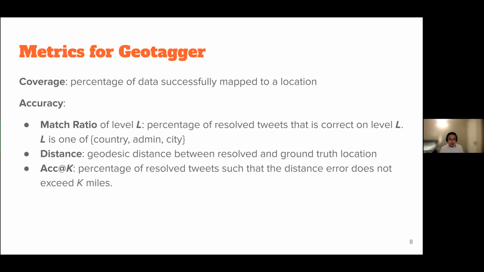In terms of accuracy, we introduce different metrics. First, match ratio at level L measures the percentage of resolved tweets that are correct at level L, which is one of country, administrative region, and city. The second one is distance, which is the geodesic distance between the resolved and ground truth location, so lower is better. And accuracy at K, which is the percentage of resolved tweets such that the distance error is under K miles.